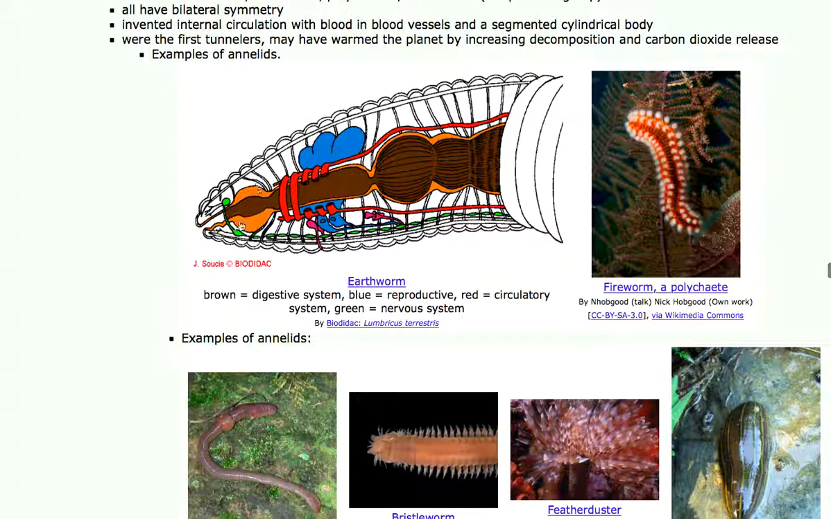This is the internal anatomy of an earthworm. You've got the brown parts, the digestive tract. You got the red tubes, which are the circulatory system, and in blue you have the reproductive system. And green is the nervous system. You can see a primitive nerve net going down the line here.